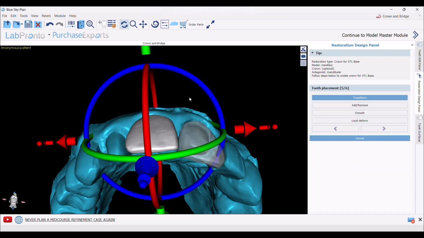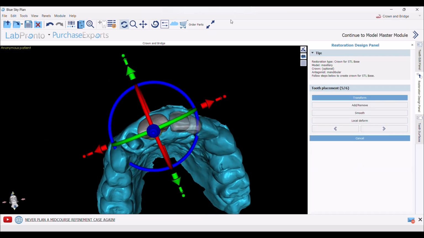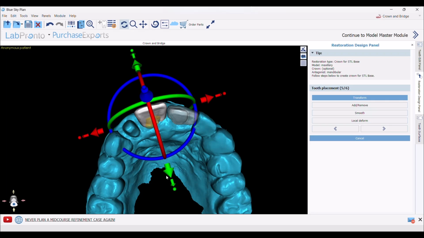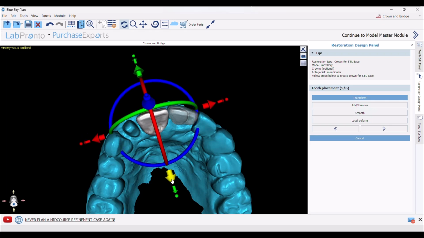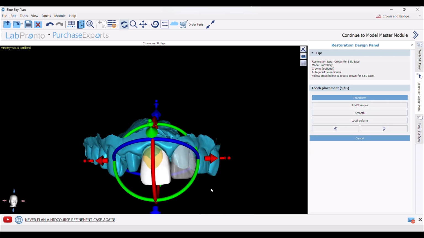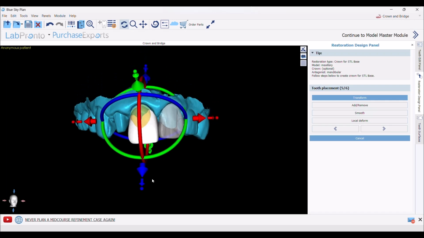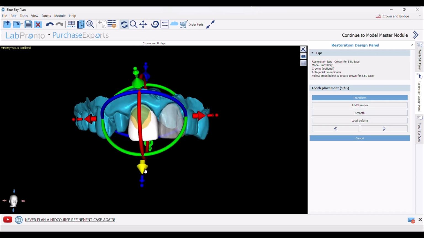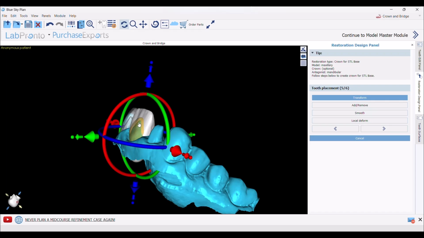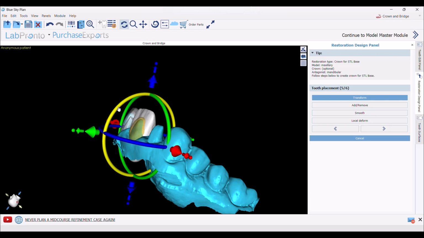Now the crown appears and is ready for manipulation. We check the incisal curve. The height should be reduced by pushing it up a little. Notice that the buccal area, the tooth is apparent, so we could tilt it a little and pull the tooth labially.